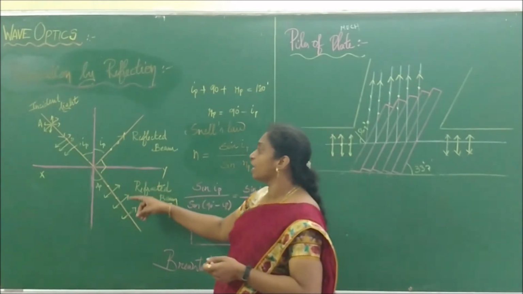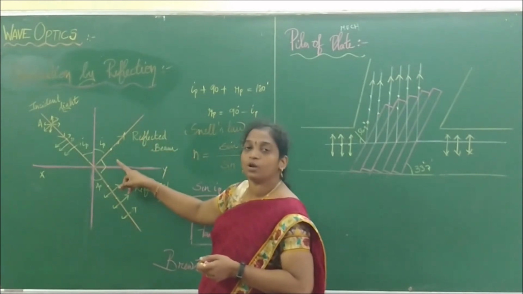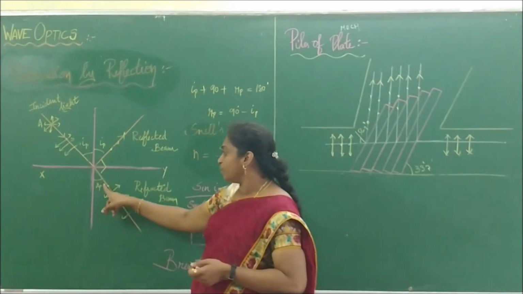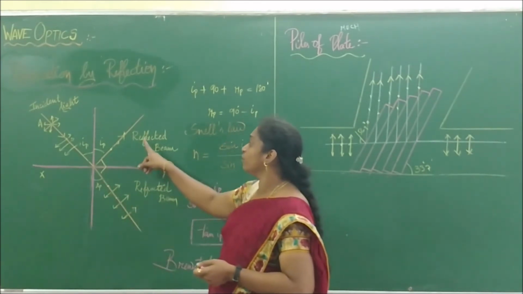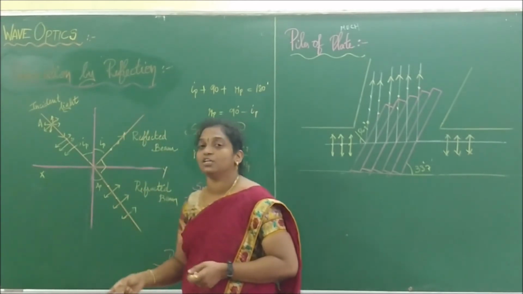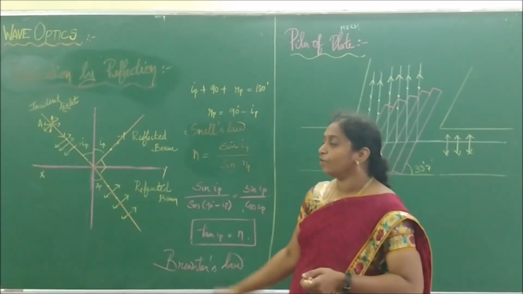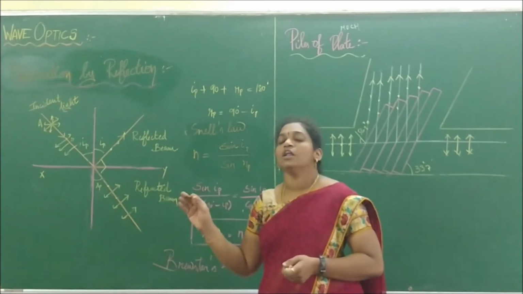When we observe the diagram itself, it is clearly seen that only the dotted vibration, that is only the perpendicular vibration, has been taken by the reflected ray, while the refracted ray has both perpendicular and parallel vibrations. So we say that the reflected beam is fully polarized light, and the refracted beam is partially polarized light. So what do we call this condition? A polarization produced with the help of what?